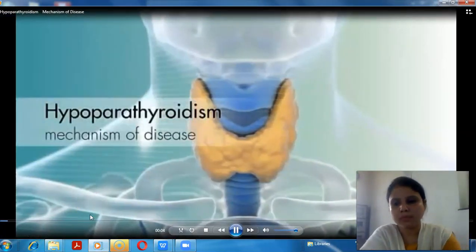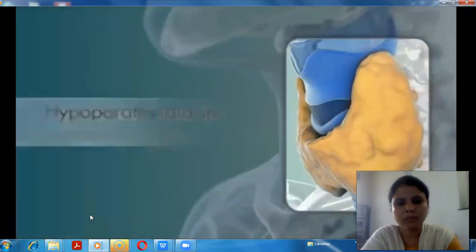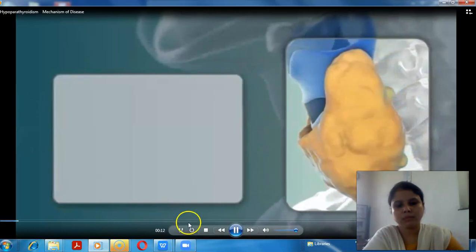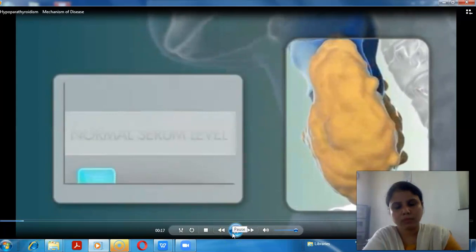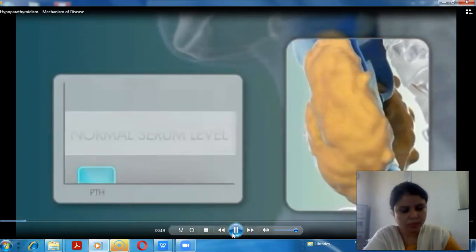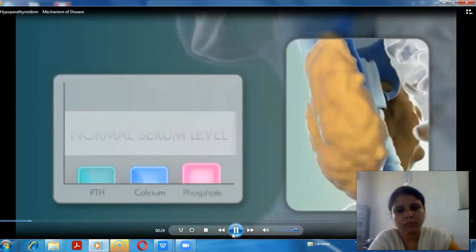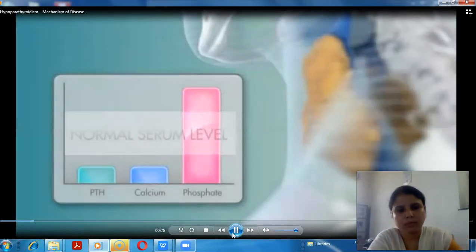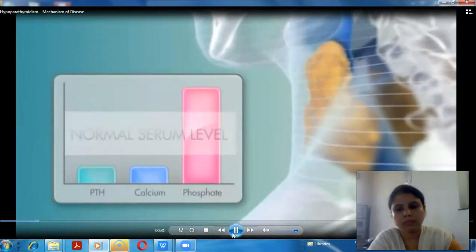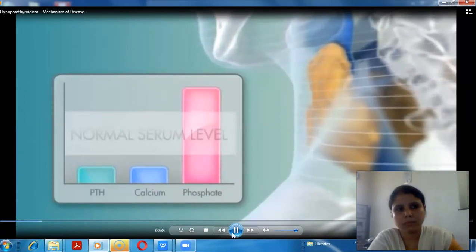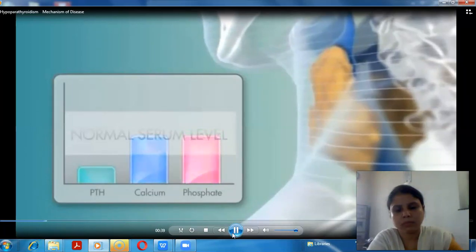Hypoparathyroidism, mechanism of disease. Hypoparathyroidism is a rare, complex endocrine deficiency disorder involving the parathyroid glands and is characterized by absent or abnormally low levels of parathyroid hormone, PTH, in the bloodstream, causing low serum calcium levels and elevated serum phosphate levels. Despite the seriousness of the disorder, there are no formal guidelines on how to treat hypoparathyroidism, and current strategies are focused in large part on symptom management rather than treating the underlying cause.